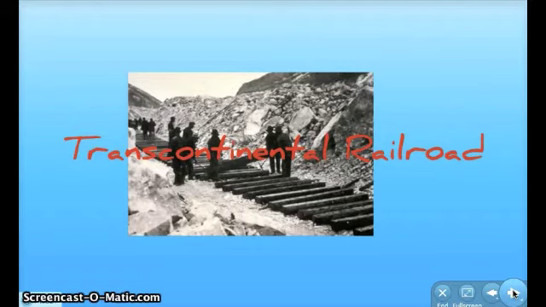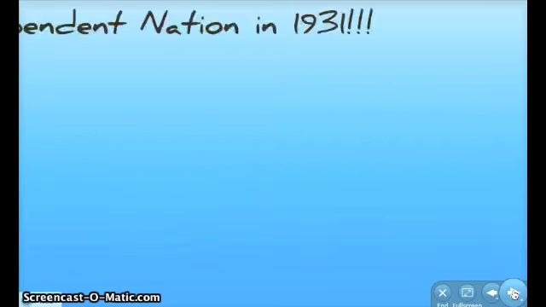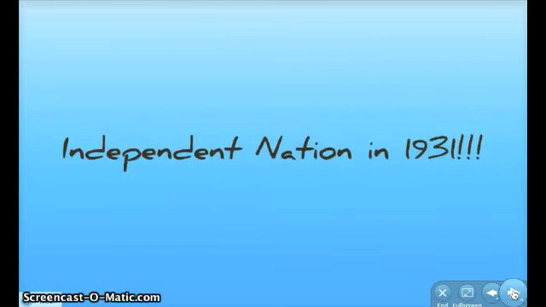Movement west in Canada was fueled by the first transcontinental railroad that was started in 1872 and finished in 1885. The increased transportation claims led Canada to become an economic power in the 20th century, with increased urban and industrialized areas. Canada was finally recognized as an independent nation by the British in 1931.